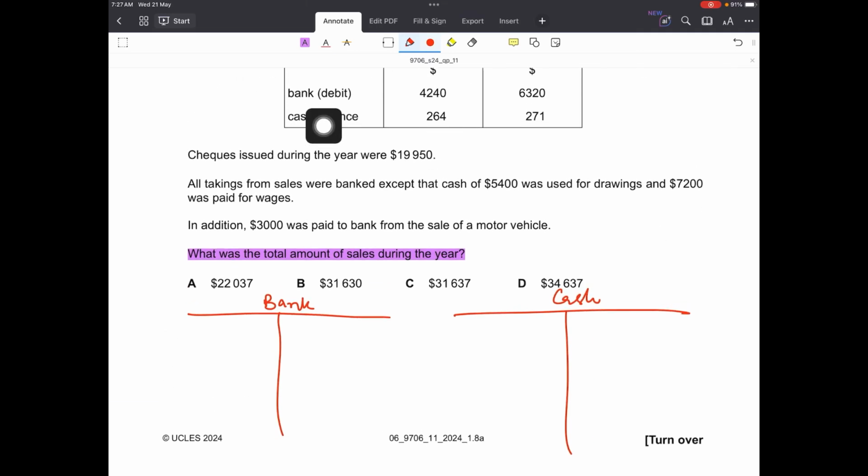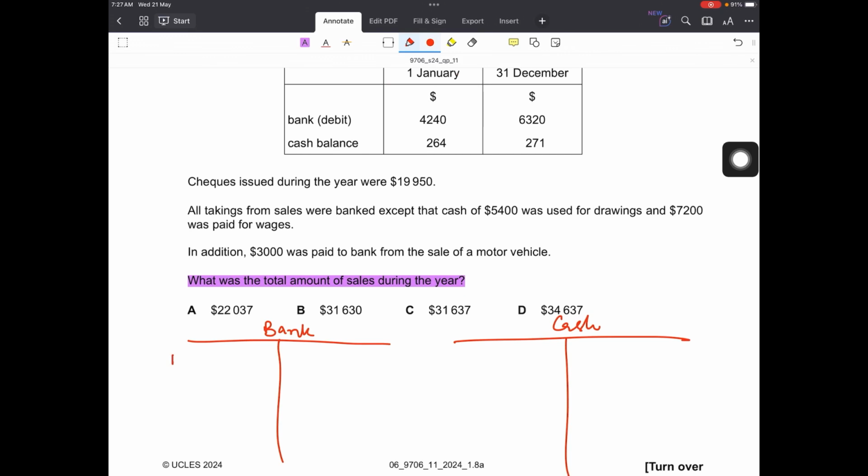And let's input the values as well. Bank debit balance 4240, brought down is 4240, and on 31st December 6320, carried down. Similarly for cash, brought down is 264 and carried down is 271.